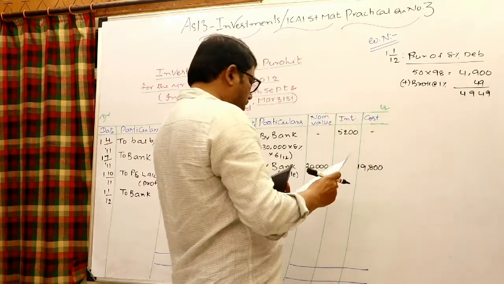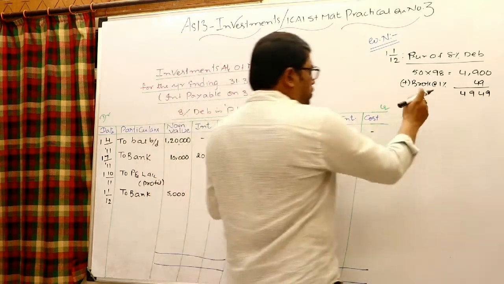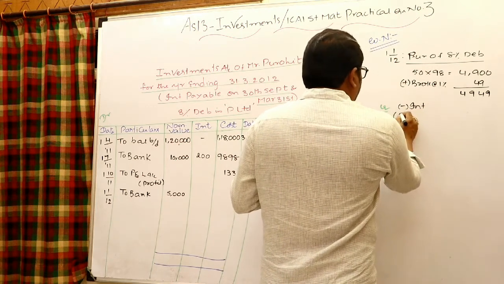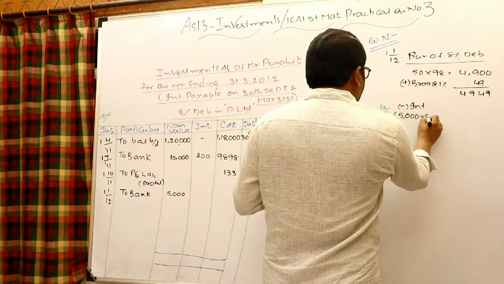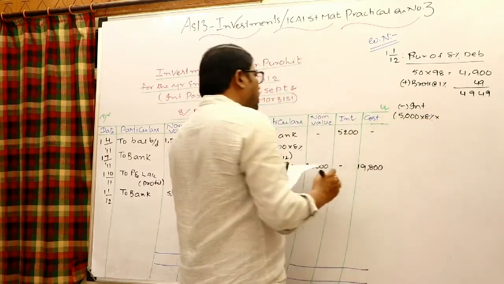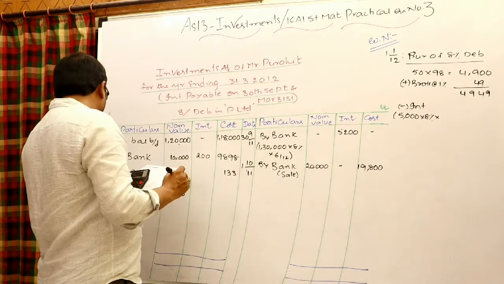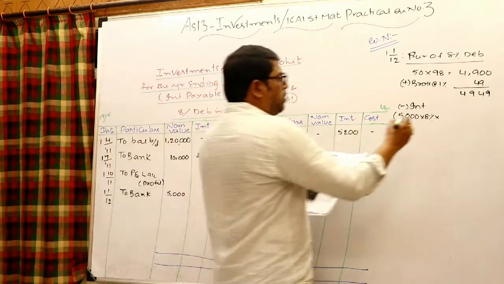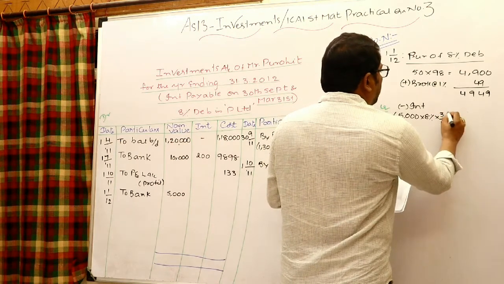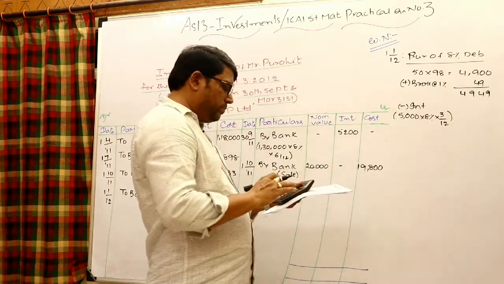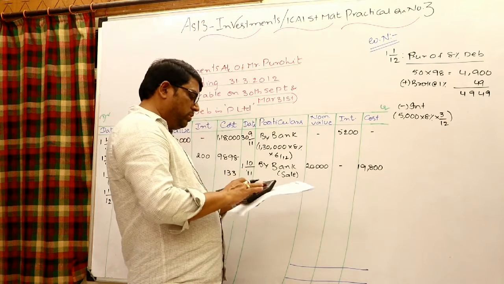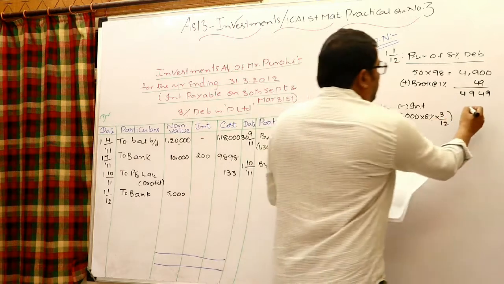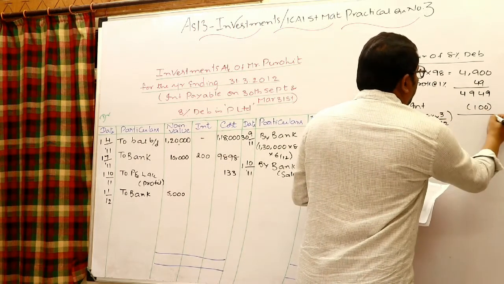It is given as X interest or cum interest. Cum interest means interest is included in the price. Interest is to be calculated and deducted. Interest is always to be calculated on the nominal value. 5,000 into 8% into, September paid, October, November, December, 3 months accrued but not due, 3/12. 5,000 into 8% into 3/12, 100 rupees interest. That's what we can say.